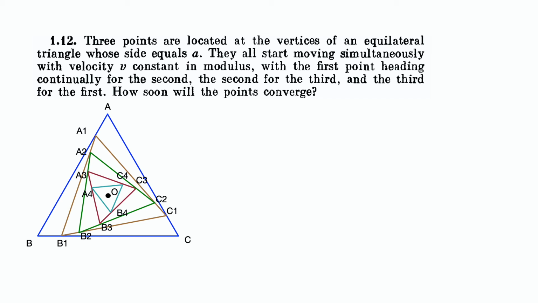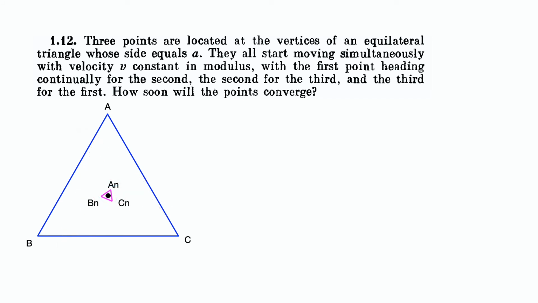Thus, we see as time increases, a new equilateral triangle is formed around the centroid of ABC, but the distance between the points, that is the lengths of the sides of the triangles, keeps on decreasing. In the limiting case, just before the points converge, the points AN, BN and CN would still form an equilateral triangle whose centroid is the same as the triangle ABC, and the lengths of the sides ANBN, BNCN and CNAN would tend to 0. Therefore, the points would converge at the centroid of the triangle ABC.